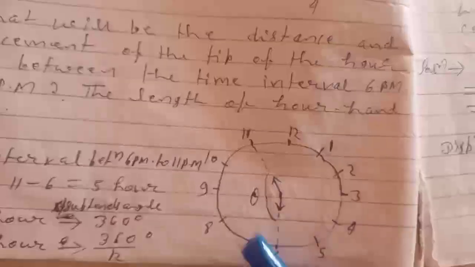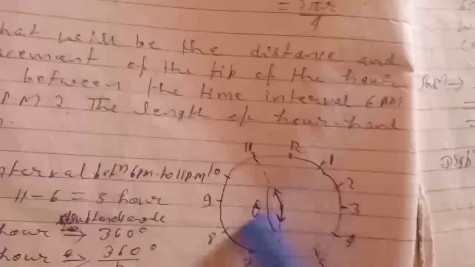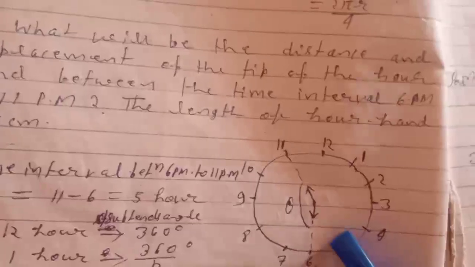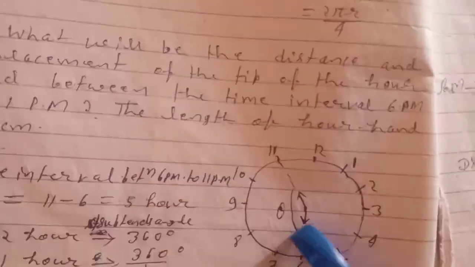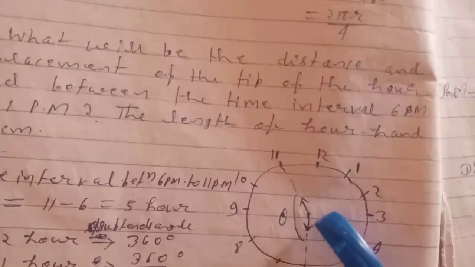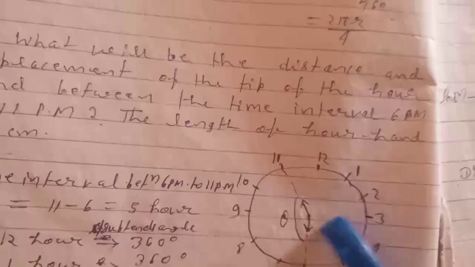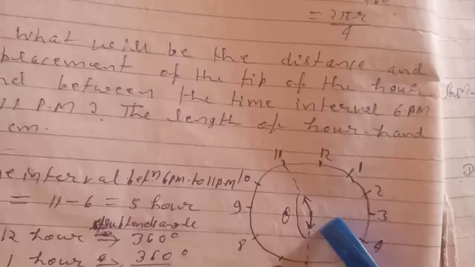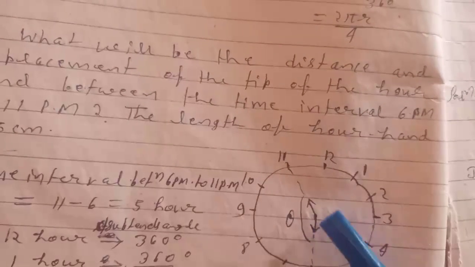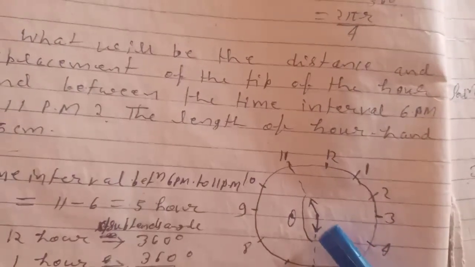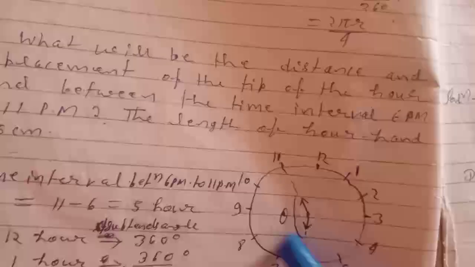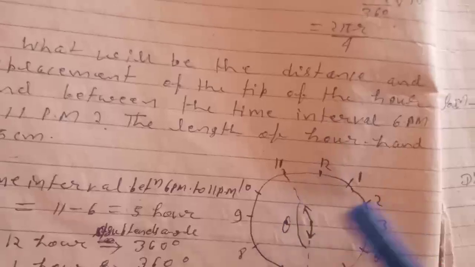Here the radius of the circumference of the watch is not given, but the length is given, that is the length of the hour hand or length of the minute hand. So the tip of the hour hand or the tip of the minute hand rotates in a circle, and we are measuring that distance.